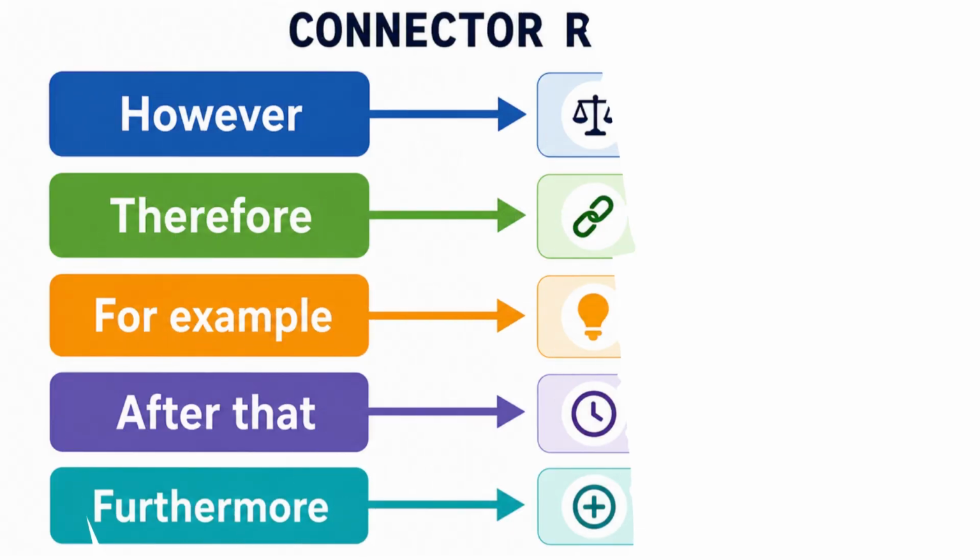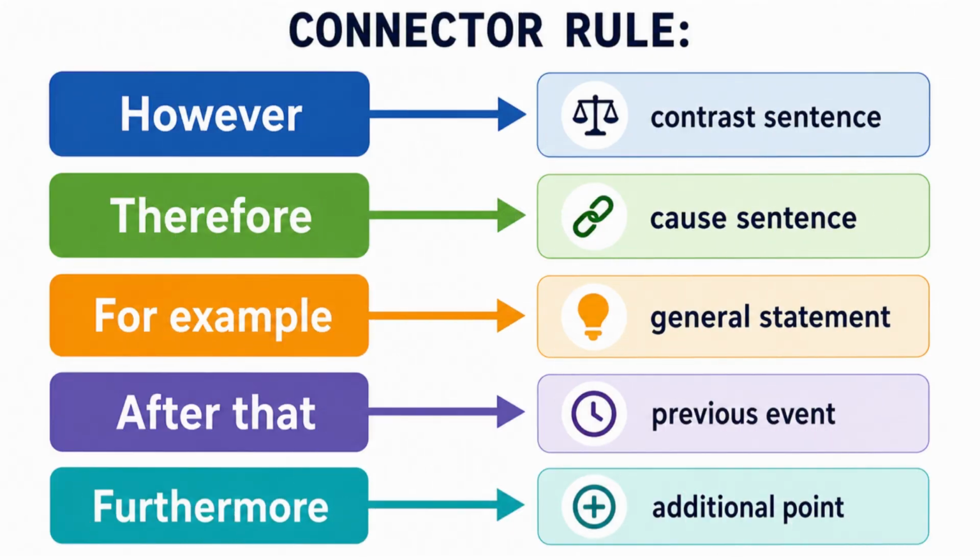The second deadly mistake is ignoring logical connectors. Connectors tell you exactly which sentence comes next. Examples: however, contrast. This sentence must follow a sentence with an opposing idea. Therefore, cause-effect. This sentence must follow a sentence stating a cause. For example, illustration. This sentence must follow a general statement. After that, time sequence. This sentence must follow a previous event.